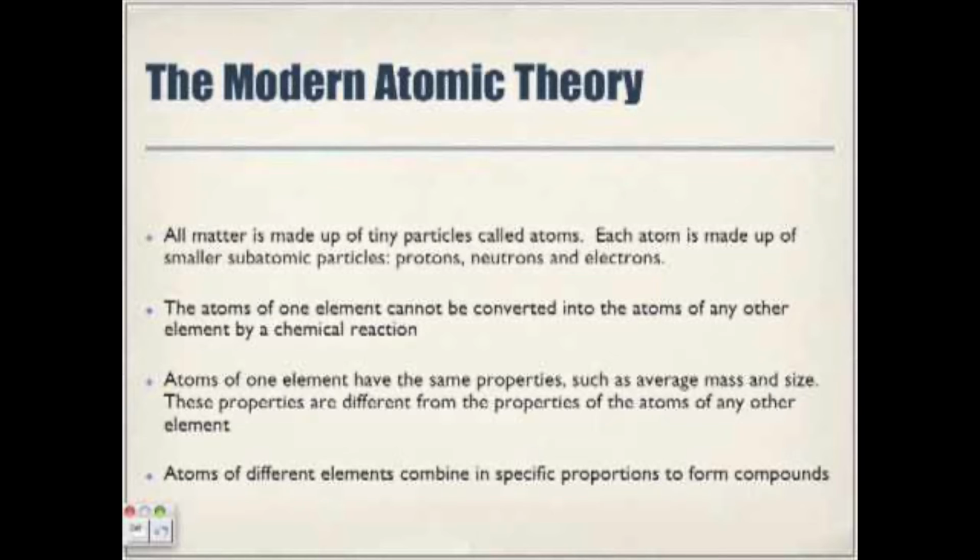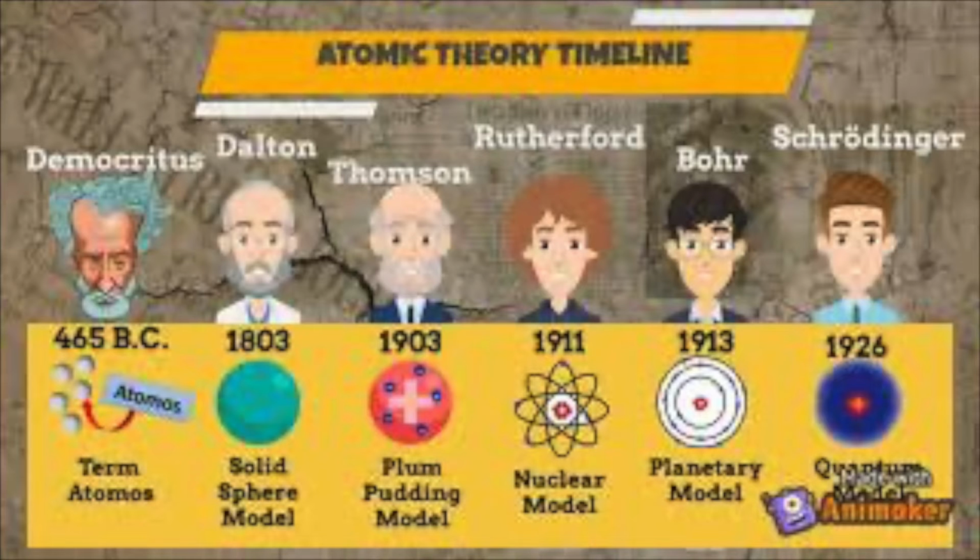Atoms of one element have the same properties, such as average mass and size. These properties are different from the properties of the atoms of any other element. And lastly, atoms of different elements combine in specific proportions to form compounds. The model of the atom has been contributed to by many scientists such as Democritus, Dalton, Thomson, Rutherford, Bohr, and Schrödinger.